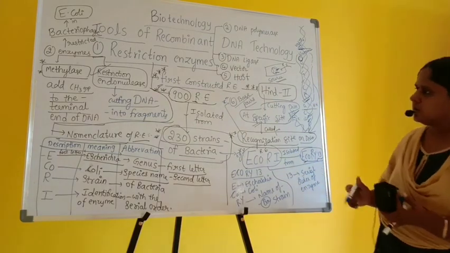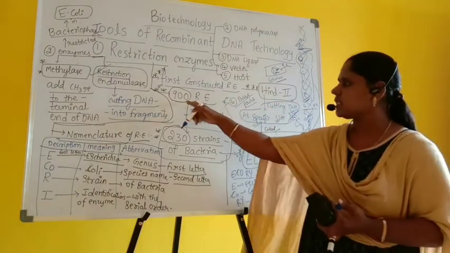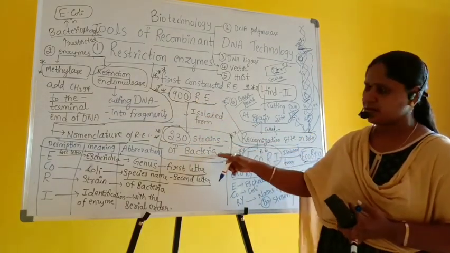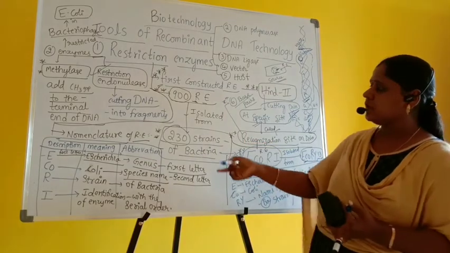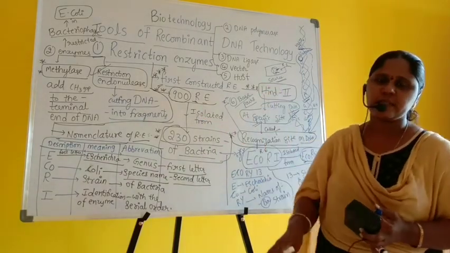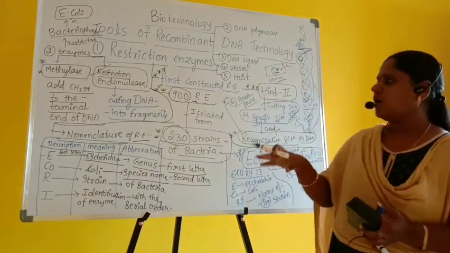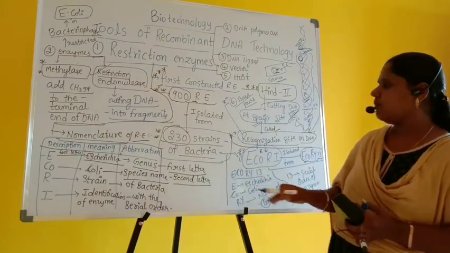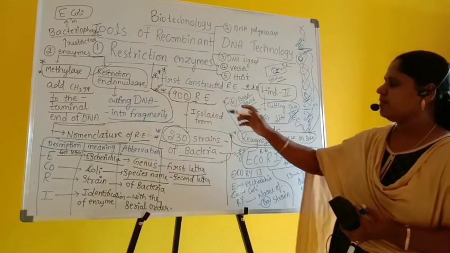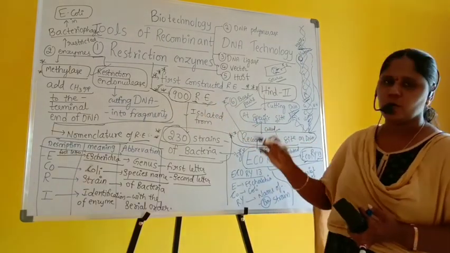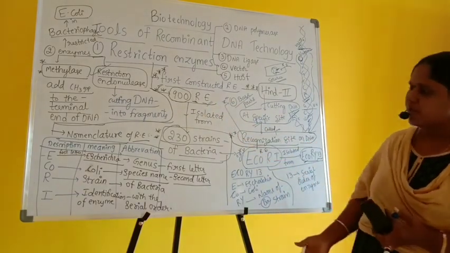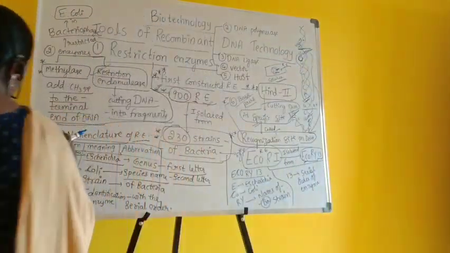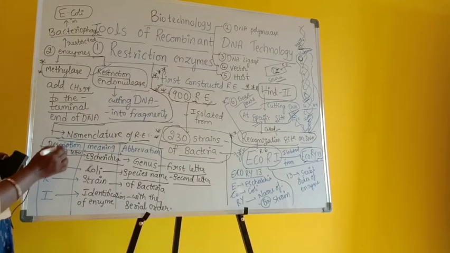Now approximately 900 restriction enzymes have been isolated from 230 different strains of bacteria. So today the world knows 900 different restriction enzymes. They cut at different sites on DNA and are extracted from 230 different types of bacteria. And every time they discover a restriction endonuclease, they have to give it a name according to the nomenclature rules. Nomenclature means giving a name.